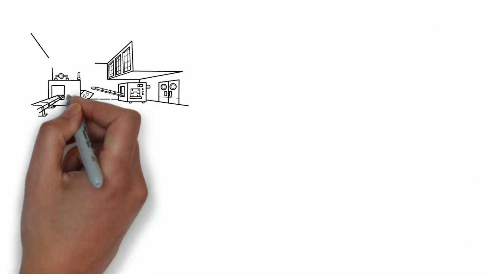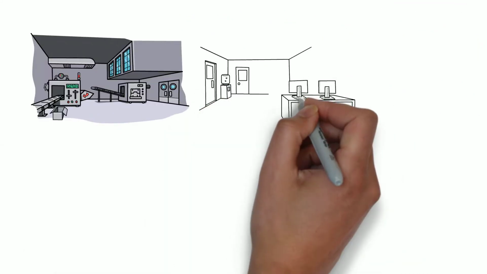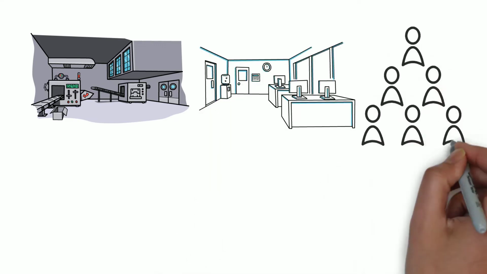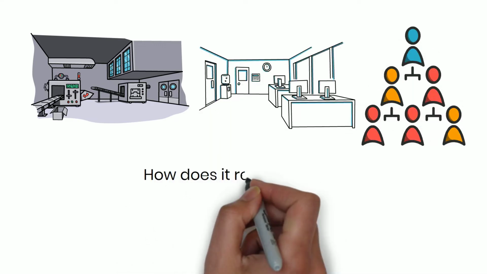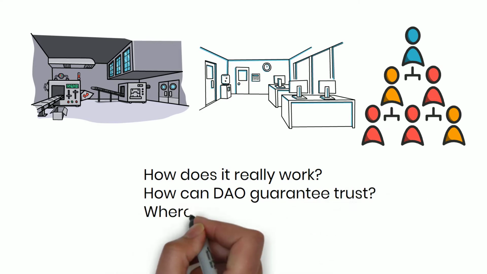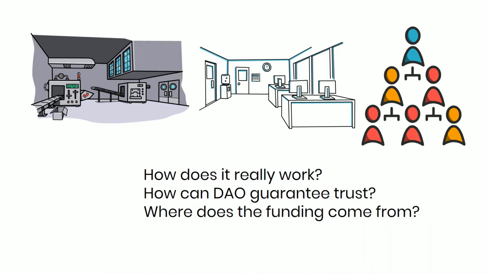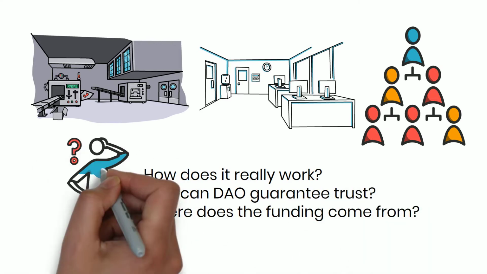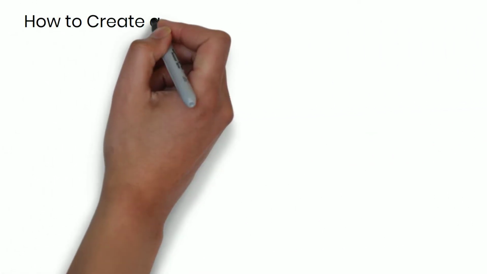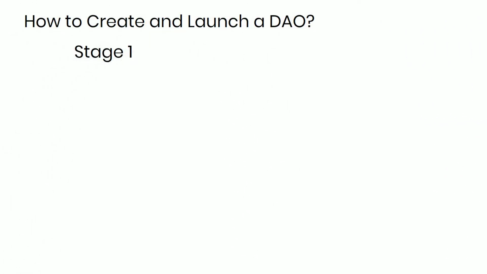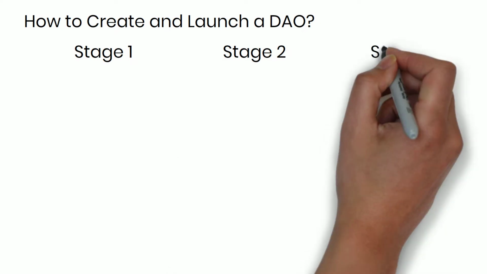A DAO sounds like the cool future of running an automated business. However, without any management, how does it really work? How can a DAO guarantee trust? Where does the funding come from? To answer these questions, we have to talk about how to create and launch a DAO. Basically, there are 3 stages to forming a DAO.